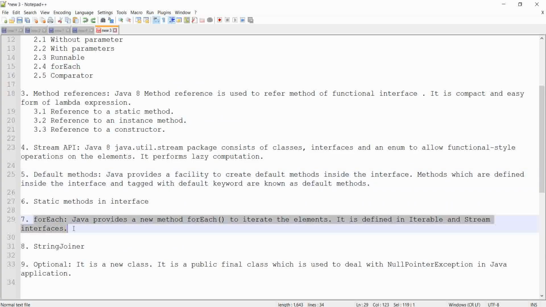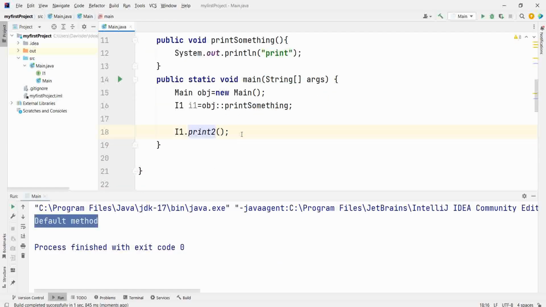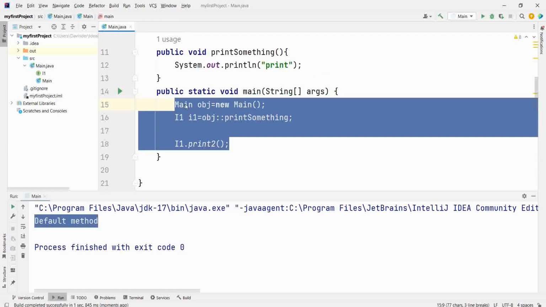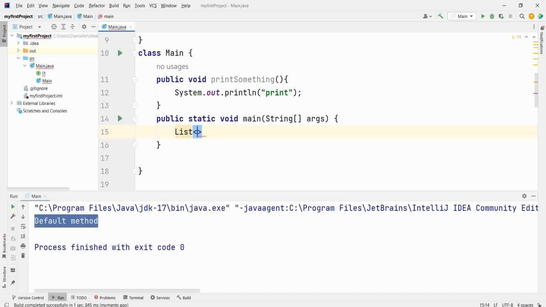Next you have ForEach. ForEach you have already seen in the example of Lambda expression. Next you have StringJoiner. StringJoiner is to join multiple values. Like you have a list of type string, in which you used to add, but they are in different indexes.